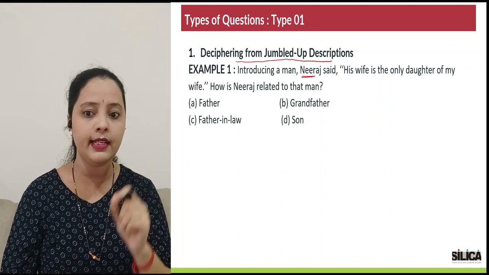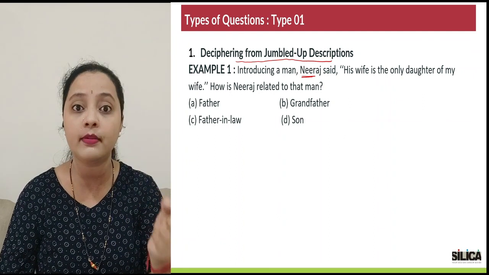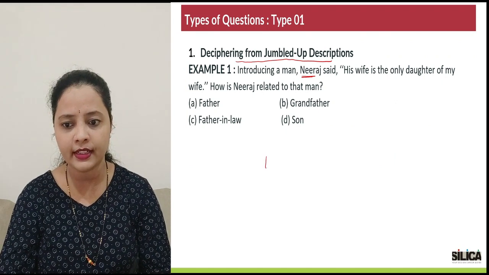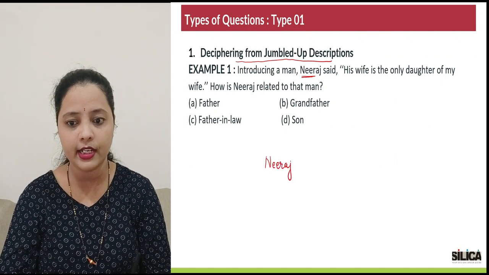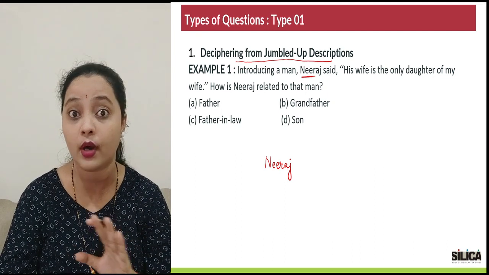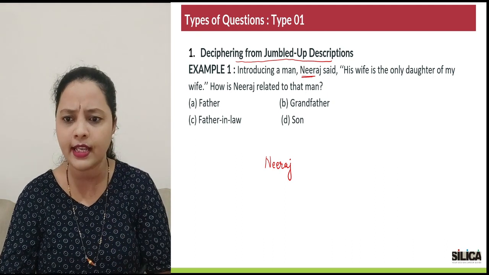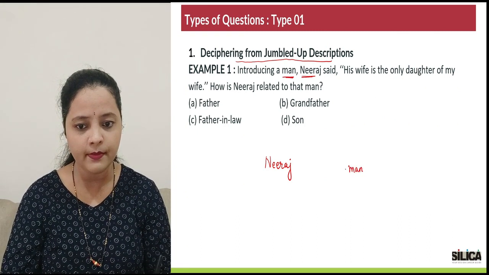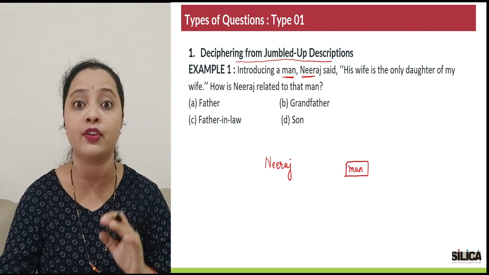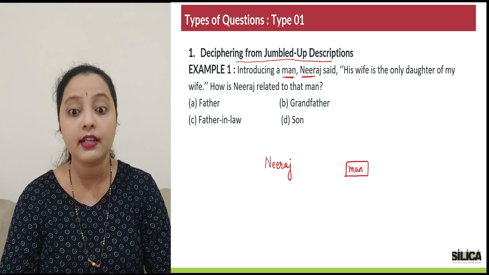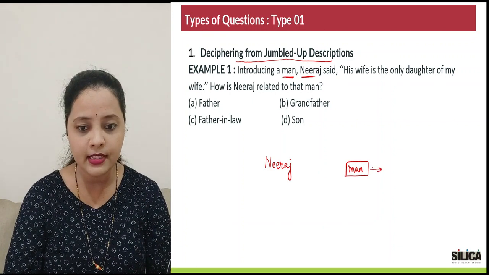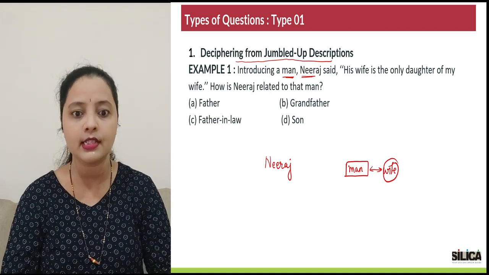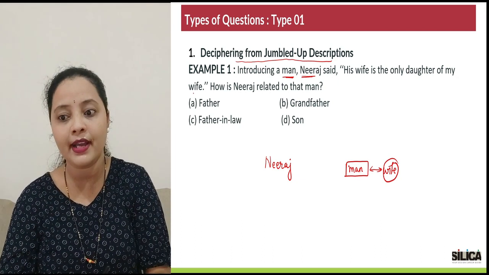Okay. So under this, let's start decoding this question. For the diagrammatic approach, how are we supposed to proceed? How many characters do I have? One character that I can prominently see is definitely Neeraj. Do I know the gender of Neeraj? No, I do not. I'll have to look for it in the story. Then Neeraj is actually talking about a man. So let me draw that man as well over here. It's a man, so obviously I know it's a boy. I by default know the gender. Now what is happening? Neeraj says his wife. Whose wife? The man has a wife. That means the man is married. Okay. His wife is the only daughter of my wife.